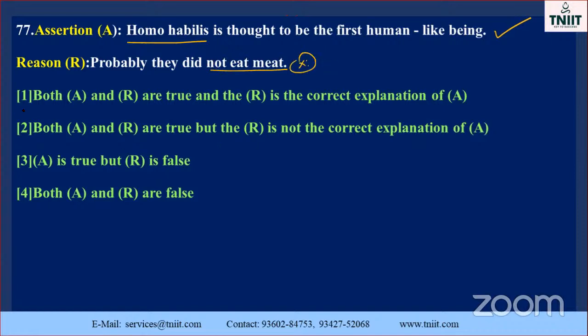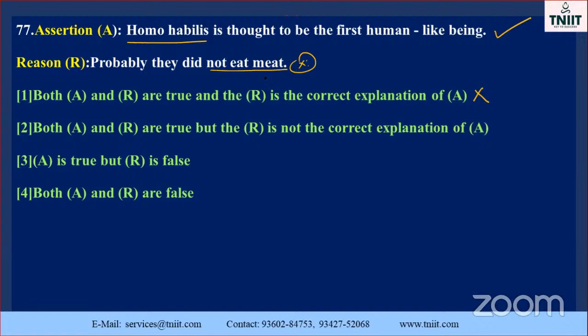So now, both A and R are true and R is the correct explanation of A? Listen here, these two options are confusing you. This is very, very important. Homo habilis, probably they did not eat meat, they told us, isn't it, my dear?